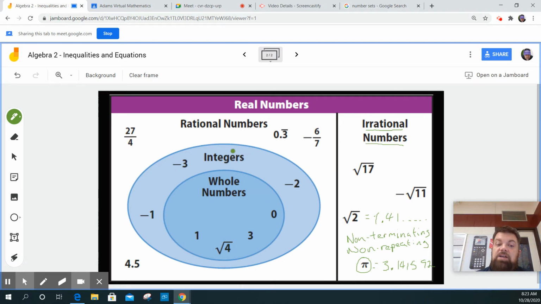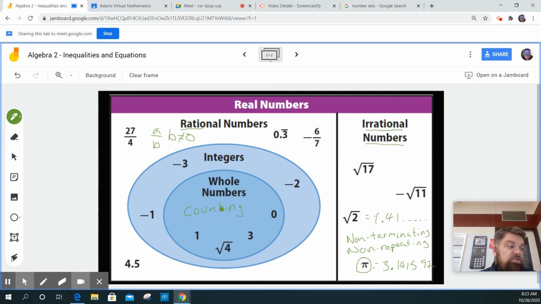Okay, so a rational number means it could be written as a ratio. In other words, you could write it as A over B, but B cannot equal 0. Okay, because then that would not be a number at all. And then within that, we have integers and whole numbers. And those are sometimes like what we would call counting numbers. And some textbooks call those natural numbers.